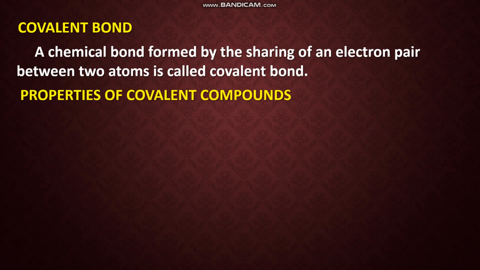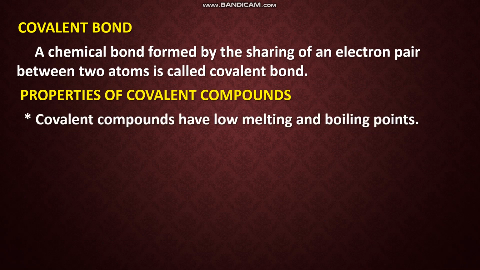Now let us see the properties of covalent compounds. First one, covalent compounds have low melting and boiling points. Why do they have low melting and boiling points? You know what is meant by melting: a solid is converted into liquid state. Boiling means a liquid boils and converts into vapor or gaseous state. In solids, the molecules are attracted to each other.